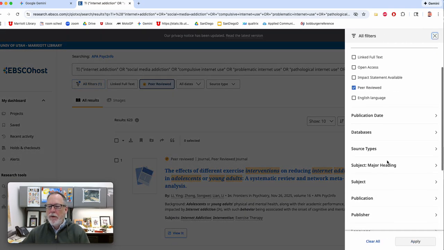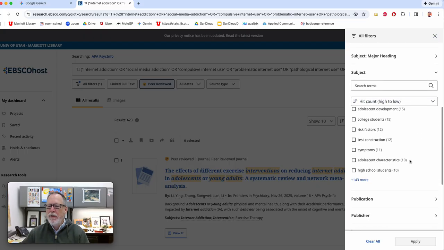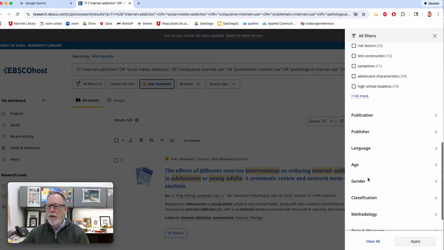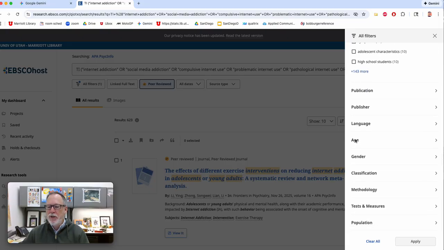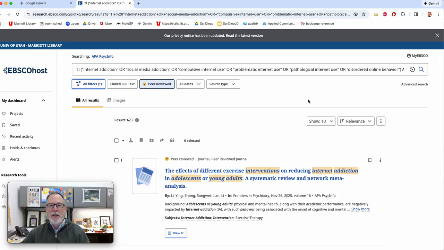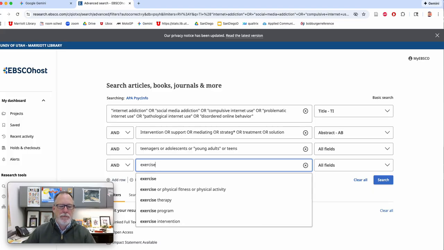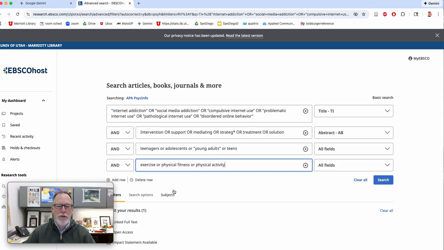But then you can go down and look at subject and see, are there other things going on that you want to focus on? Another one is age range, gender, classification, methodologies, population, and all those things like that. You can also add keywords if you're interested in something specific. You can add a row and say exercise. Oh, and then there's more. So you can see all the articles that talk about that.